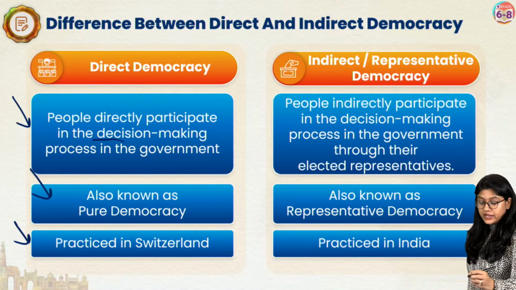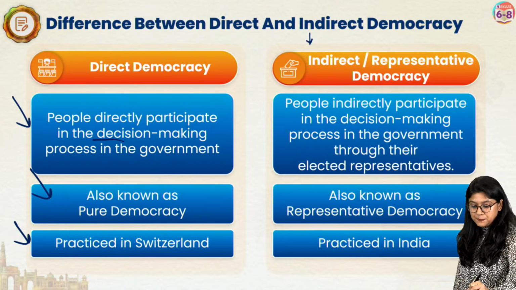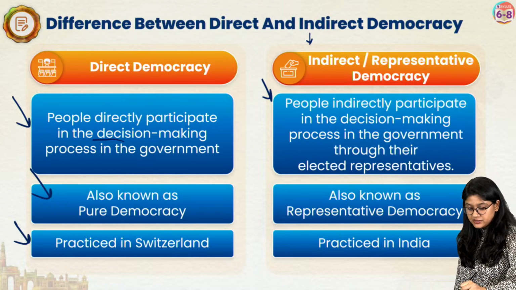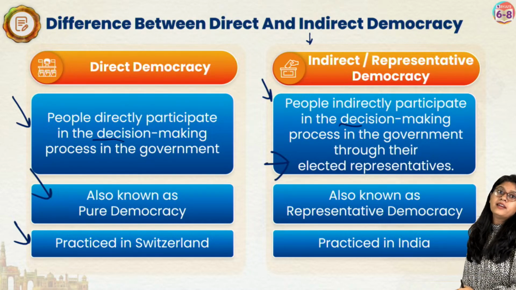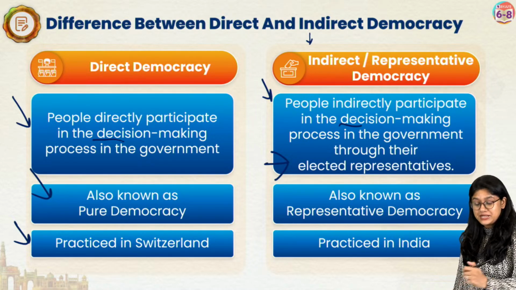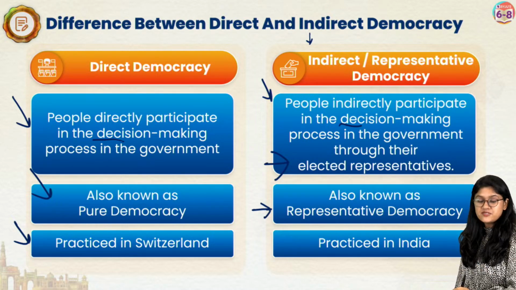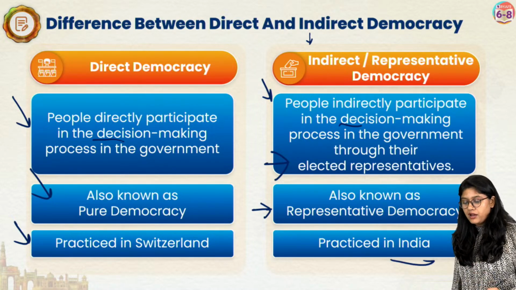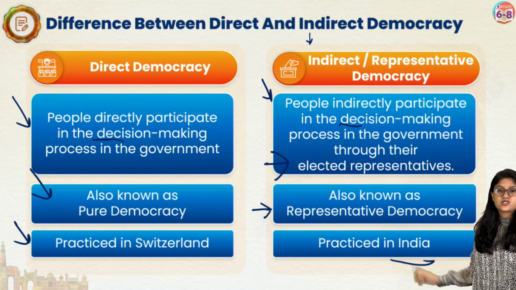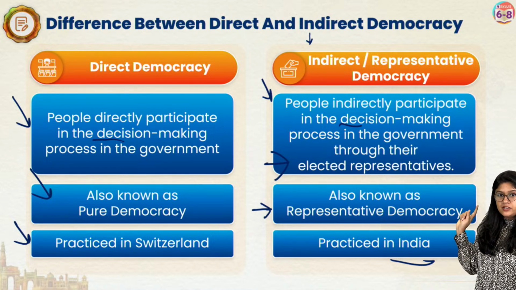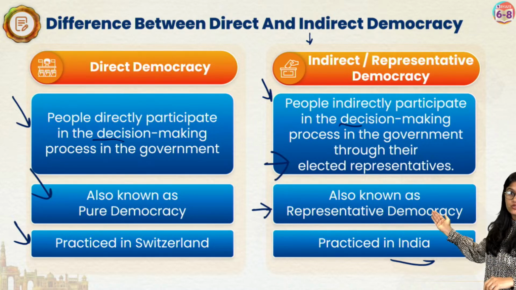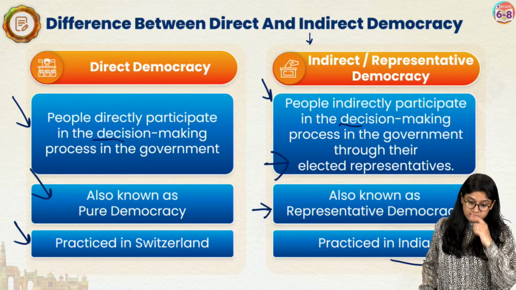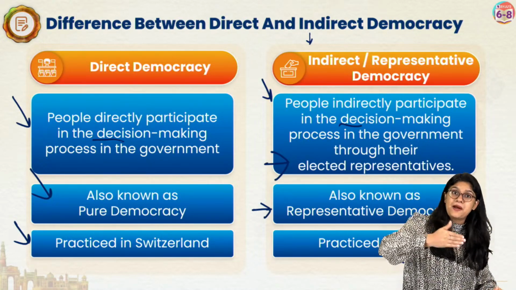In the indirect democracy, people are indirectly participating in the decision making process. Therefore, they elect a representative. That is the reason we call this form of government the representative democracy also, and we practice this in our country. The major difference is over here. First, of course, it's a pure democracy, there's no layer over here. But in the indirect democracy, there's a layer of the elected representative. Here, in the direct democracy, people will directly participate.